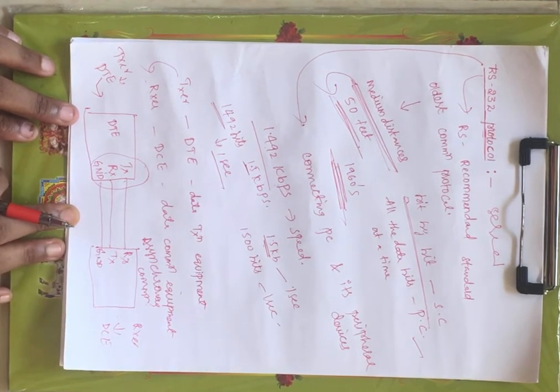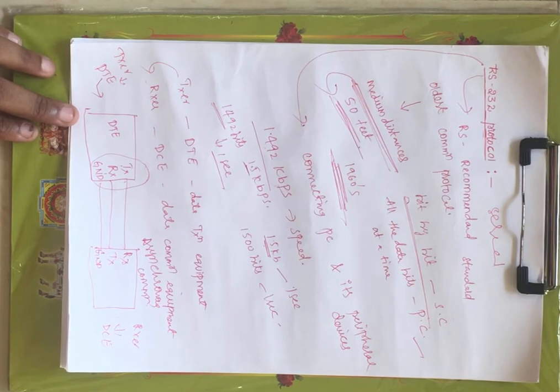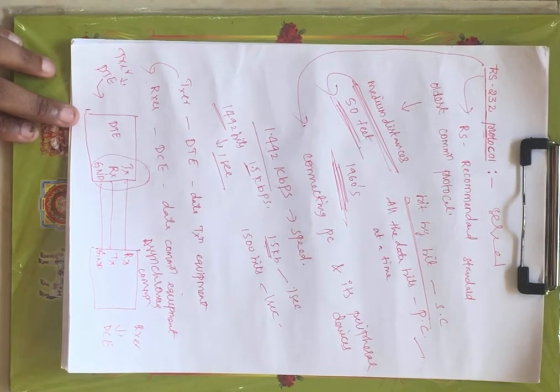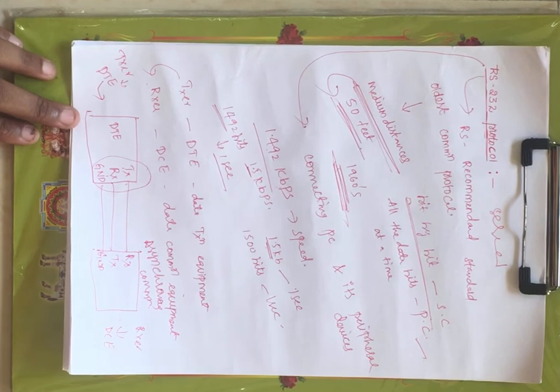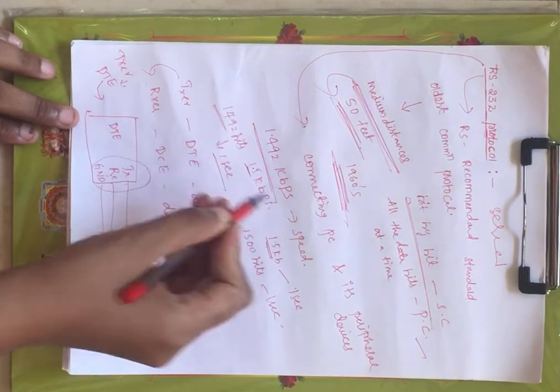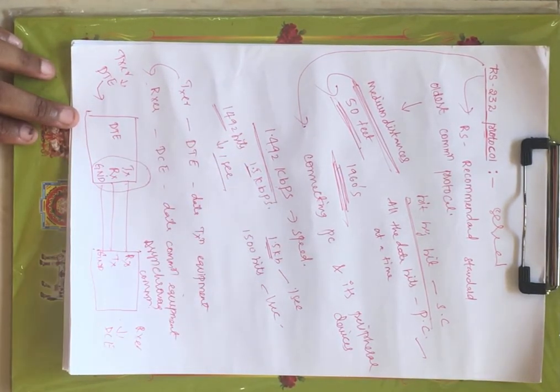Now the speed, as I have said, you can transfer the data up to 50 feet only, and the speed at which you can transfer the data is 1.492 kilobits per second. That means 1492 bits are transferred in a single second. That is the speed supported by your RS-232 protocol.